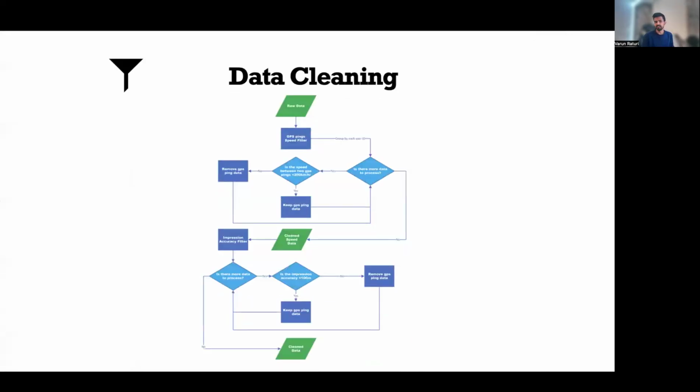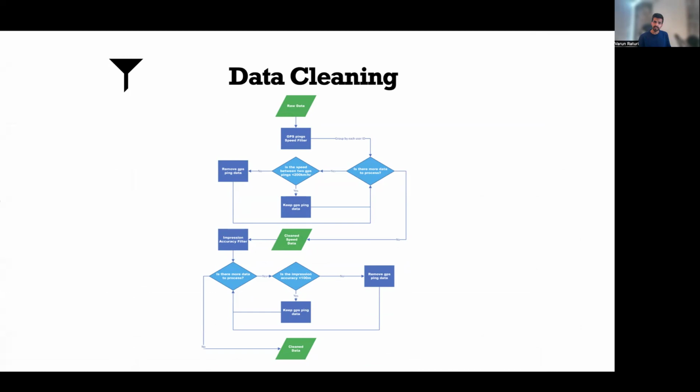The first step is data cleaning. We take the raw data and try to clean out GPS pings that are not that accurate. For example, the first filter is the speed filter. Wherever two consecutive GPS points show a speed greater than 200 kilometers per hour, we reject those GPS pings.